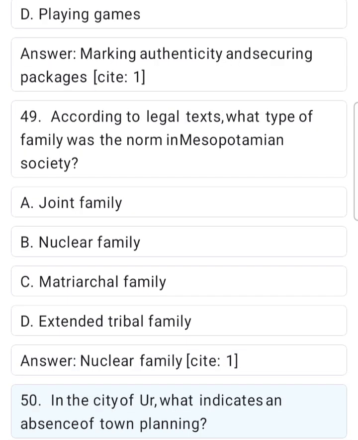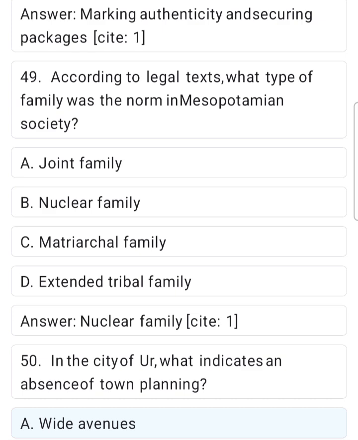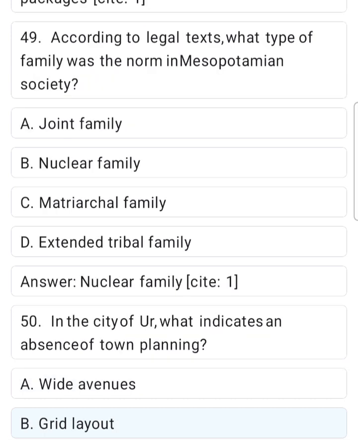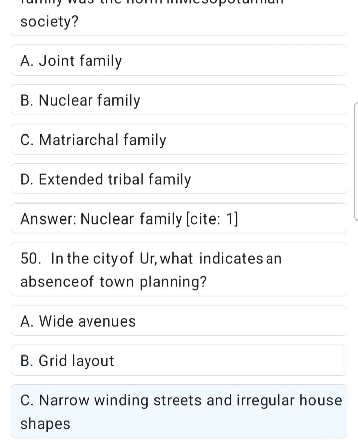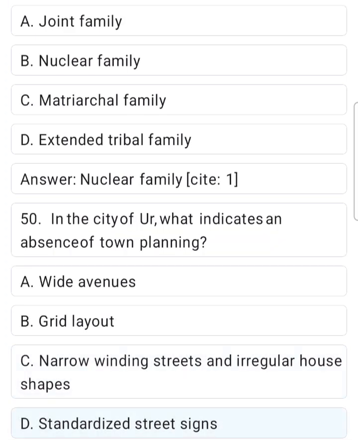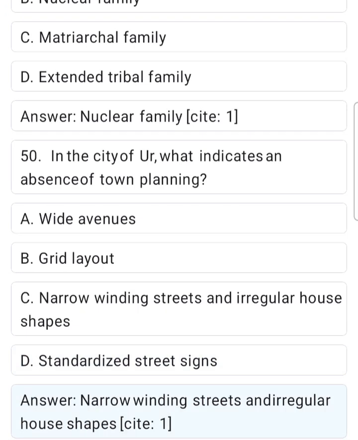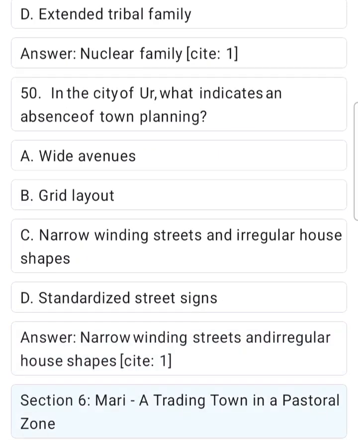50. In the city of Ur, what indicates an absence of town planning? A. Wide avenues. B. Grid layout. C. Narrow winding streets and irregular house shapes. D. Standardized street signs. Answer. Narrow winding streets and irregular house shapes. Cite 1. Section 6. Mari, a trading town in a pastoral zone.